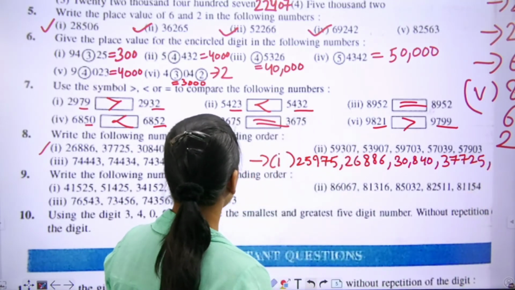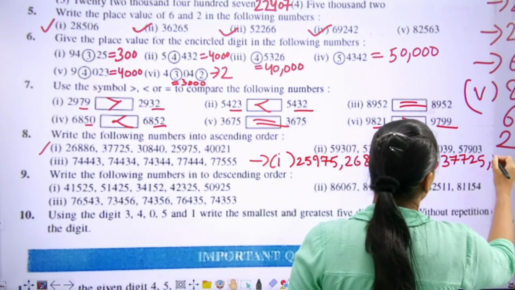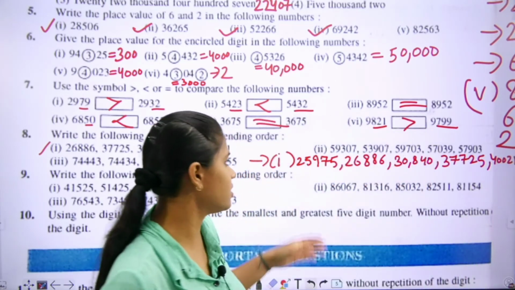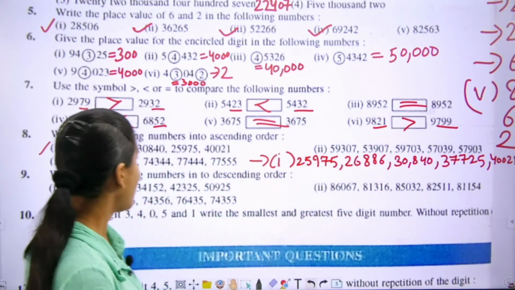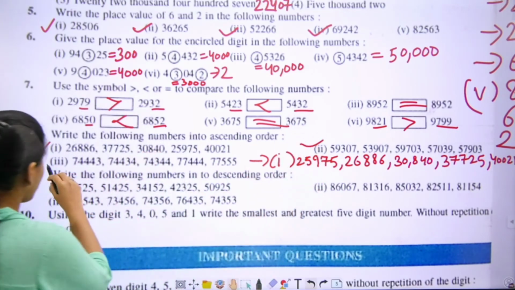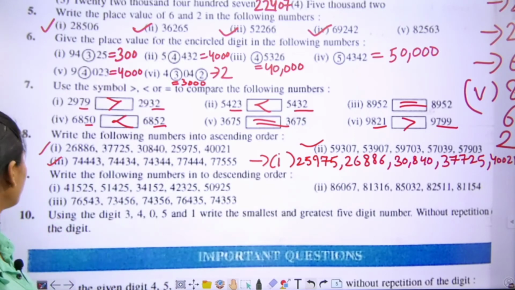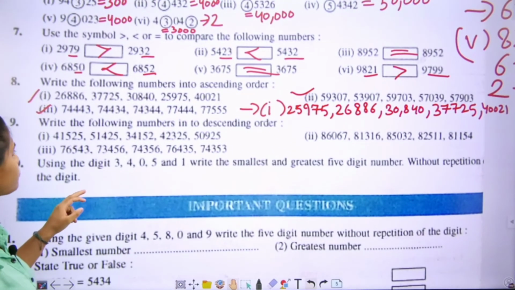Then 40,021. Understand, students? This is ascending order. And the second and third parts are your homework. You have to do it yourself. Move to the next question.